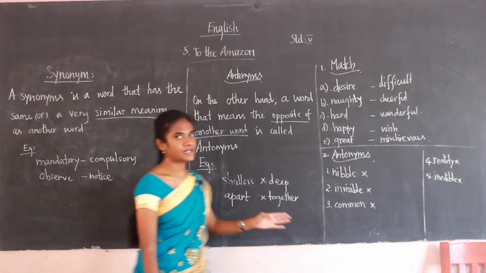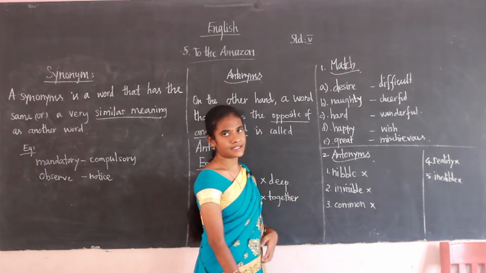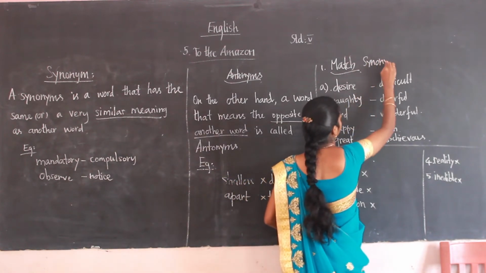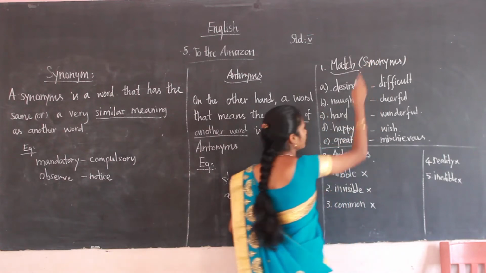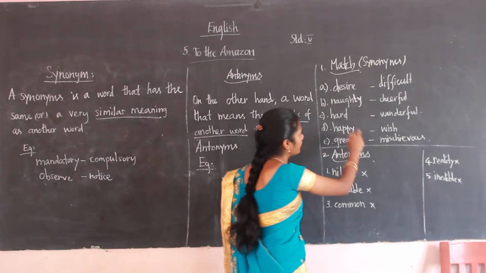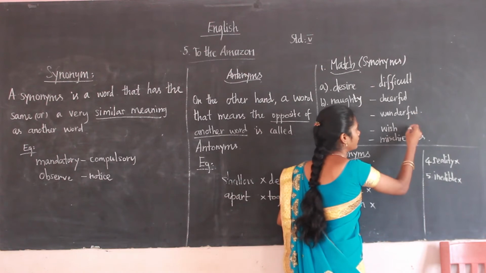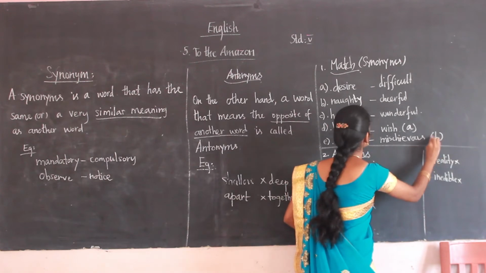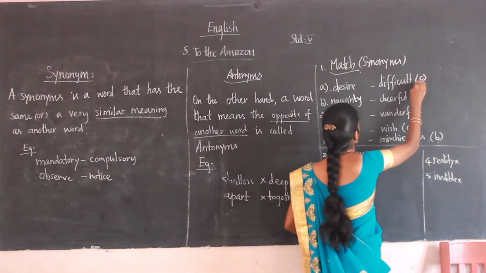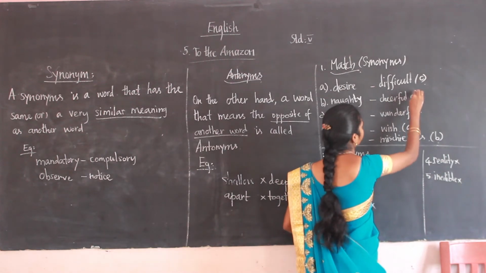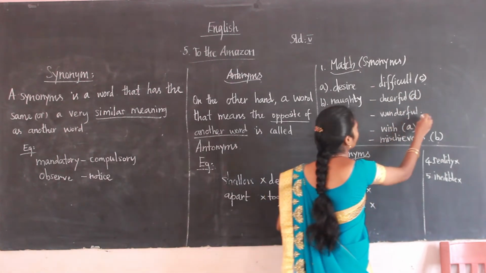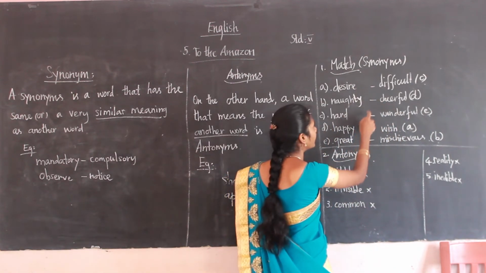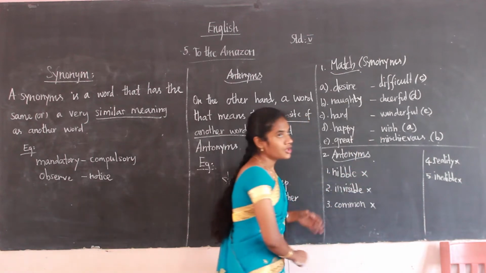So now this is an exercise given for you. We have to match it. Match it with the synonyms. So this is synonyms. See here, desire means wish. So I have put an A. Naughty, mischievous. Hard, difficult. Happy, cheerful. Great, wonderful. So these are synonyms.